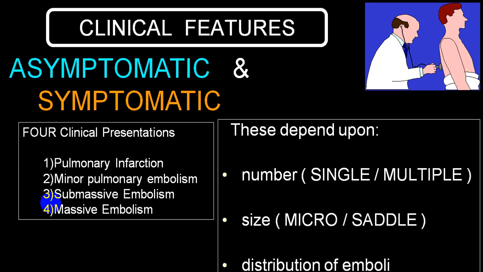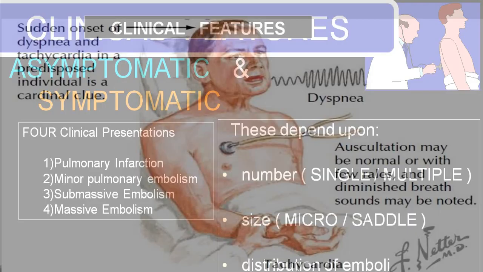So a person can be asymptomatic or symptomatic. By and large, the person will be asymptomatic if it is a single embolus of very, very small size. We call it a microembolus. By and large, we divide depending upon the number, single or multiple. Size wise, micro or a big single massive embolus, we call it a saddle embolus. And depending upon the distribution of emboli, how many emboli come at a time, there are different stages: we call it pulmonary infarct, minor pulmonary embolism, submassive, and massive. So these are the four varieties of presentation. We'll be going through that.